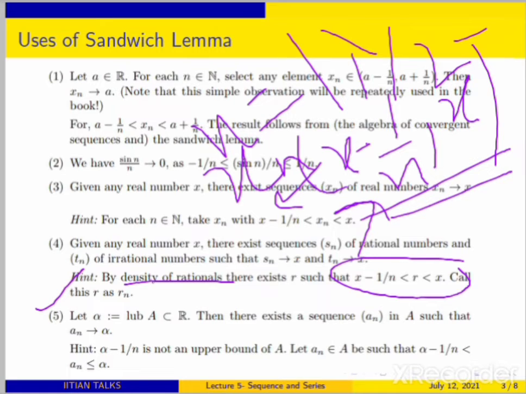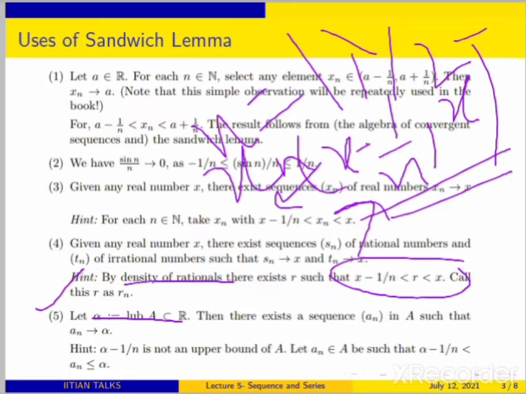For the fifth one, what is the idea? You take alpha to be the least upper bound of the set. Although I have not discussed it, you should be familiar with the notion of least upper bound. What does it mean? It is the smallest of all the upper bounds of a set, right? And an upper bound is an element such that every element of the set is less than or equal to that one, and you are collecting the smallest of them.